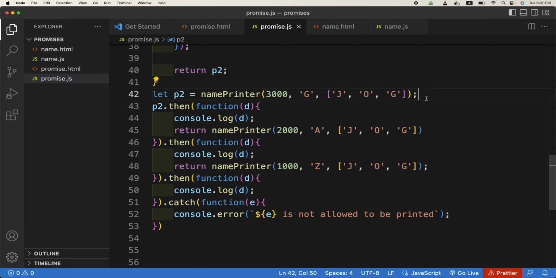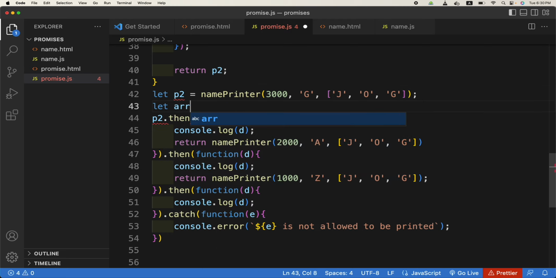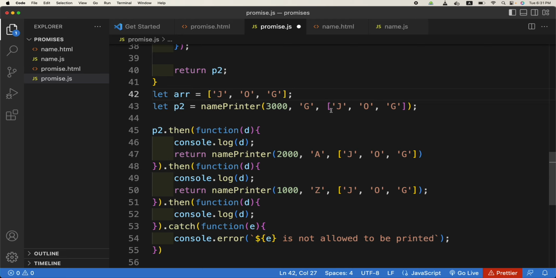Let us create a variable now, and just use it. Maybe we need to do it above. So here we will then just use ARR. Is this okay?